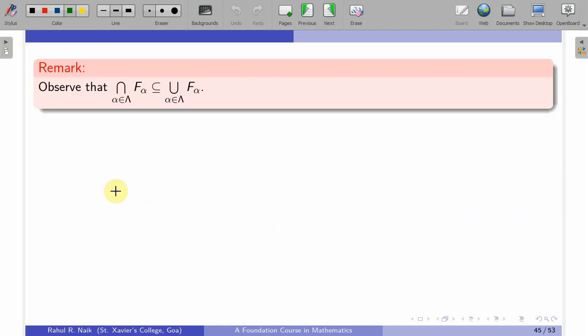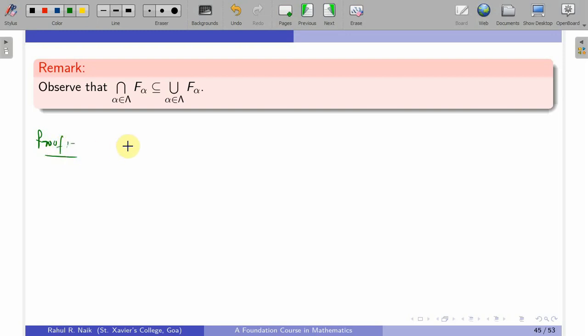So one would observe this remark, which is a generalization of finite intersection and finite union. What does it say? That the intersection of the family of sets will be contained in the union of the family of sets. That's trivially true. I mean, the proof, if you want, we can write down here.